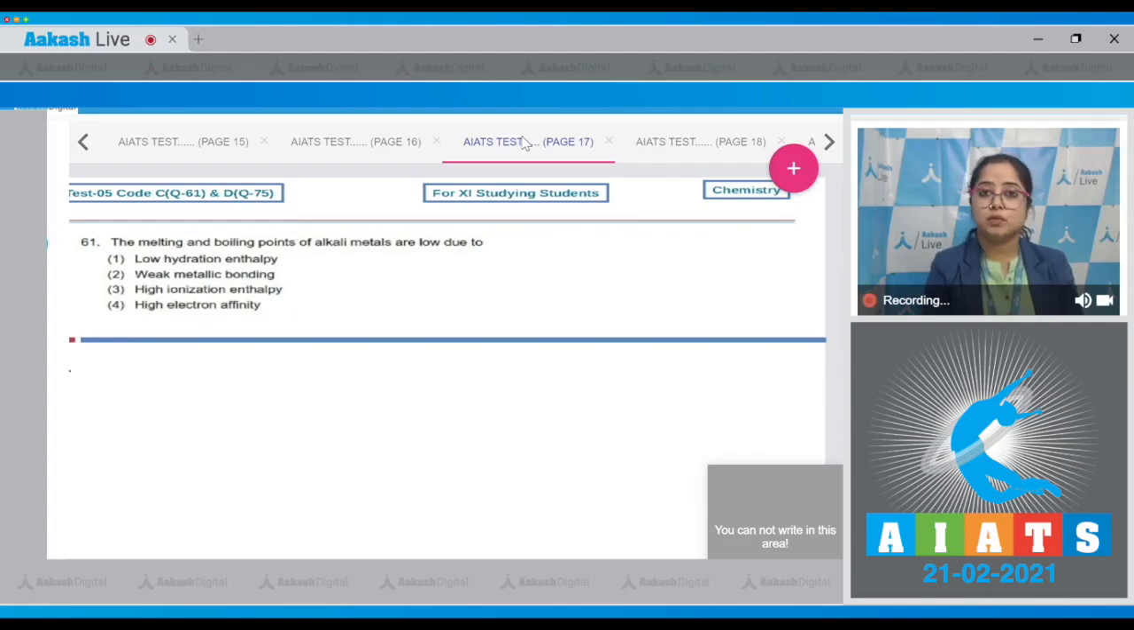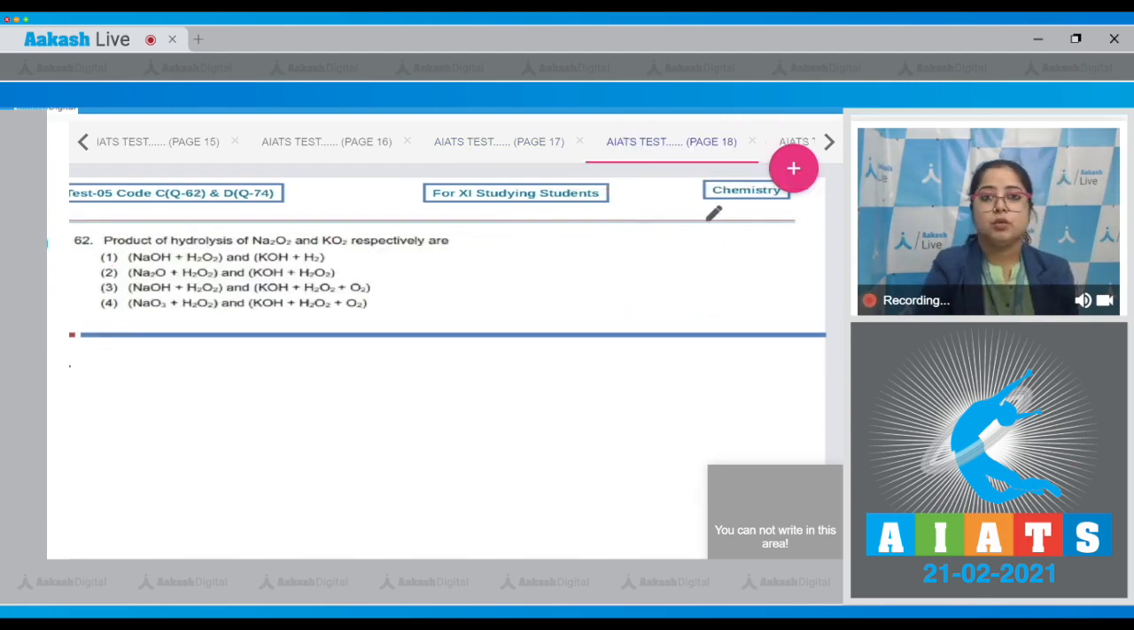Which is question number 61. Let's read it. The melting and boiling points of alkali metals are low due to. Student, for this question we need to know that in case of alkali metals, weak metallic bonding exists due to the presence of single valence electron. As a result, their melting and boiling points are low. So the correct reason is weak metallic bonding. That means the correct answer is option number 2.